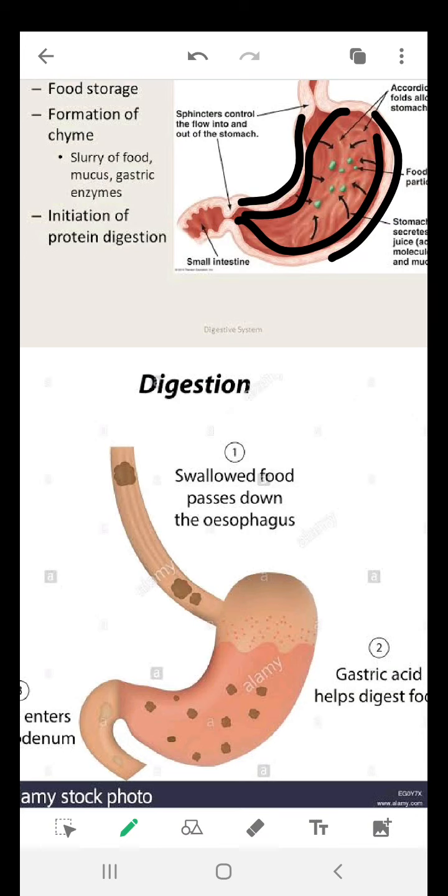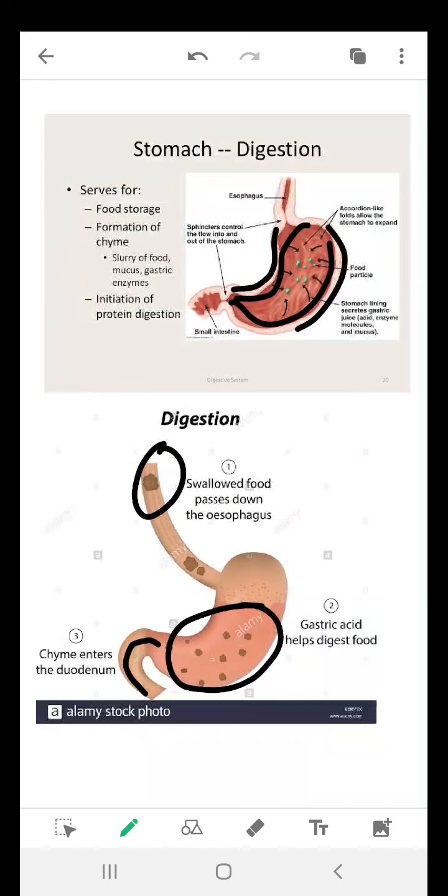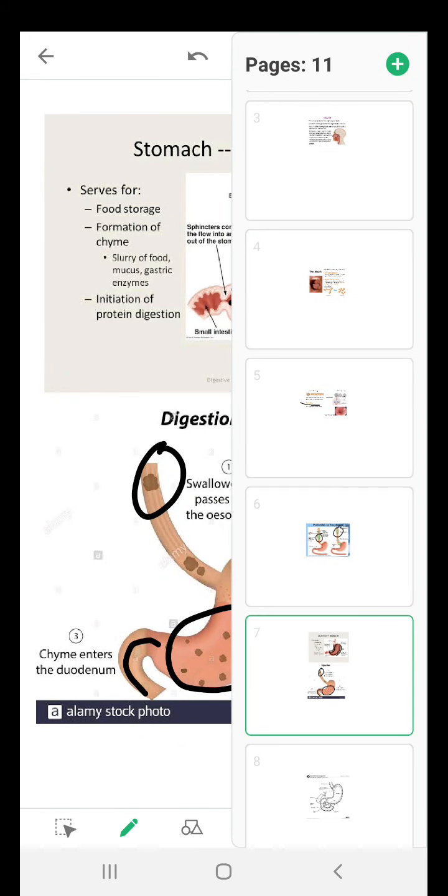Here you can see now the size of the bolus over here is different. In your stomach it is turned into very smaller pieces, and now your stomach starts sending the food to the small intestine. What is a small intestine? Let's see.